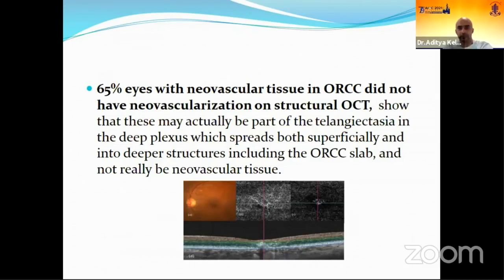65% of the eyes with neovascular tissue on ORCC did not have a choroidal neovascular membrane on OCT. This shows that actually this may be a part of telangiectasia in the deeper plexus, which spreads into superficial as well as deeper structures, and it may not be the actual choroidal neovascular membrane in all cases.